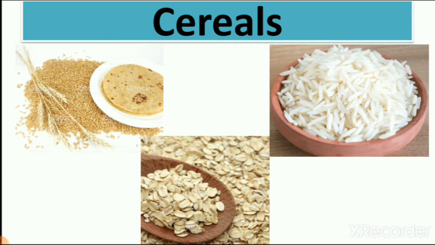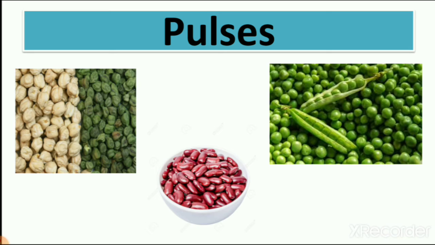Then cereals, we learn that cereals we eat. You can see here rice and wheat, which two cereals we eat every day, right? In chapatis we use wheat. We also make fast food like idli and other from rice. So you can understand that cereals we use in our food. Then pulses, peas, chickpea, kidney beans, splits, pulses we use in our food. We also make fast food from these pulses.